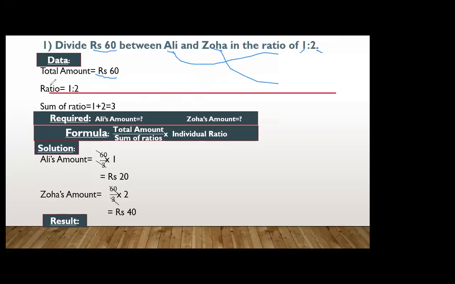We have to write total amount, ratio, that is 1 ratio 2, and sum means we have to add these two ratios. We get 1 plus 2, बेटे क्या होता है, 3. ठीक है. What is required is Ali's amount and Zoha's amount. If we are dividing any amount between two students, we have to find out which amount is for the first student and which is for the second student. We can write here what Ali gets and what Zoha gets.